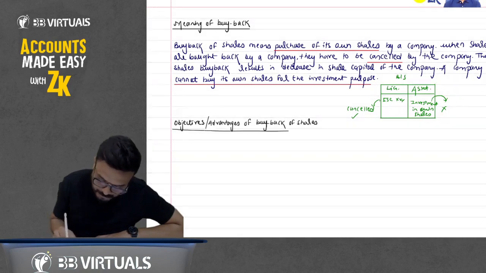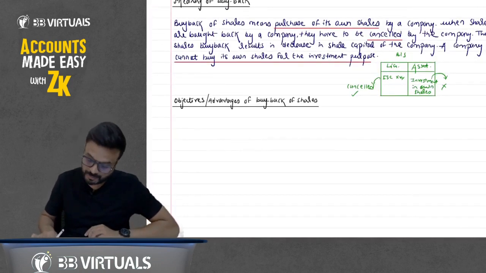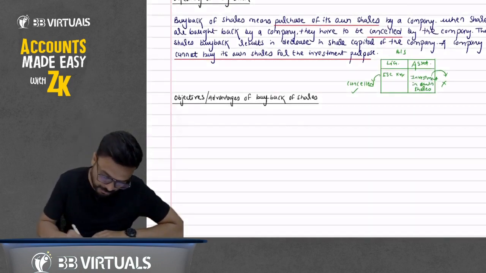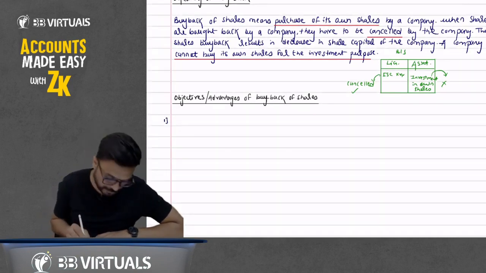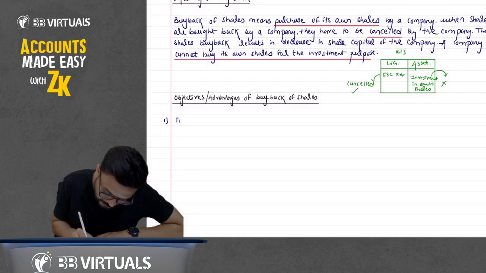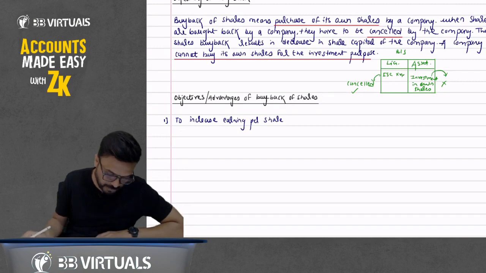So write it down one by one. What is the first advantage? First is to increase earning per share.